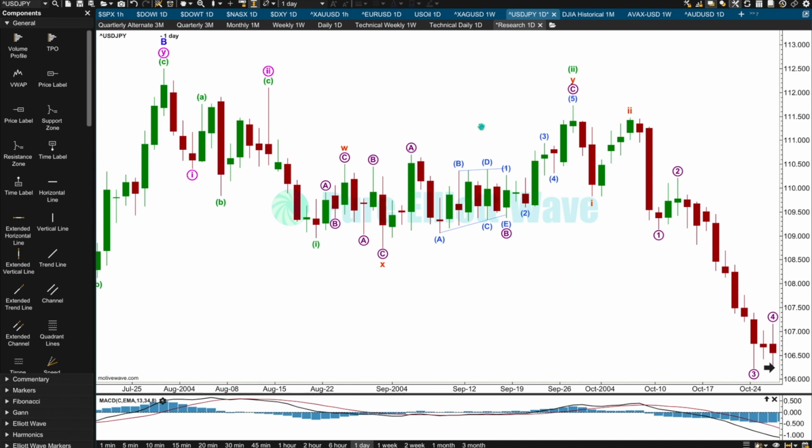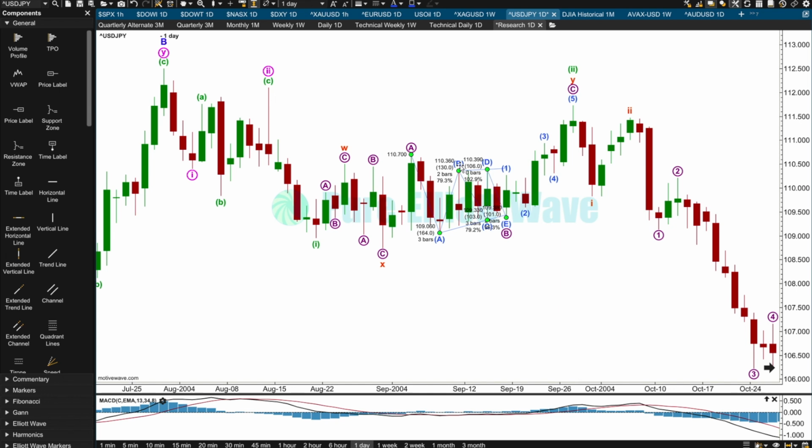So I found an example of a barrier triangle that does this here on $yen. The barrier triangle here is in microwave B. It's a regular barrier triangle because B does not move beyond the start of A. The BD trend line looks essentially flat to the eye, and that's how the rule is written. The BD trend line should look essentially flat to the eye. What that means in practice is D can move very slightly beyond the end of B. As long as that looks essentially flat to the eye, your triangle is valid, your Elliott Wave count is valid.